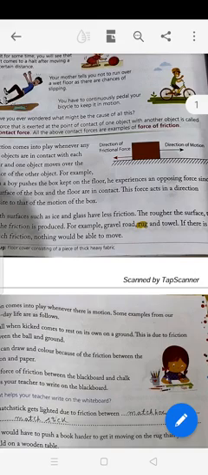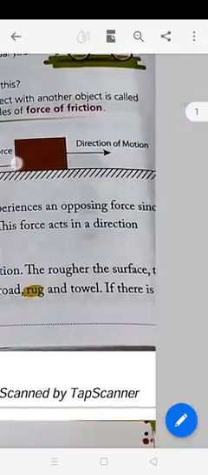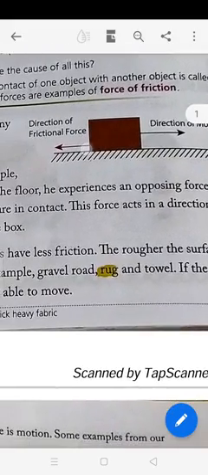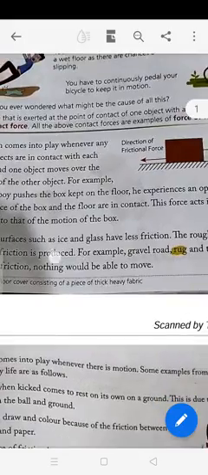Some force will be there which will pull. So, that force is known as the frictional force and it always acts opposite to the direction of the motion. If this is the direction of the motion, the frictional force will always act opposite to the direction of the motion, means in the opposite direction.